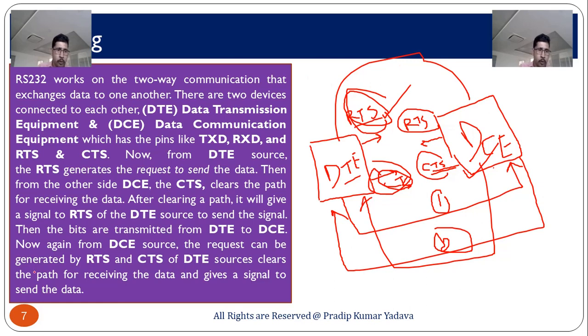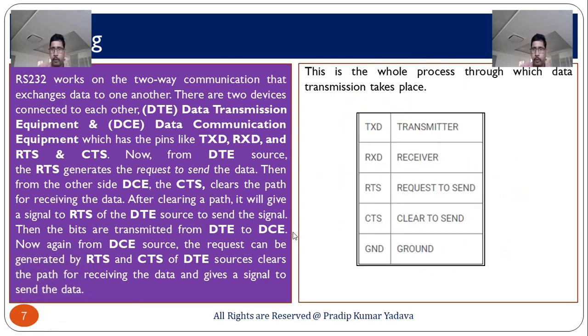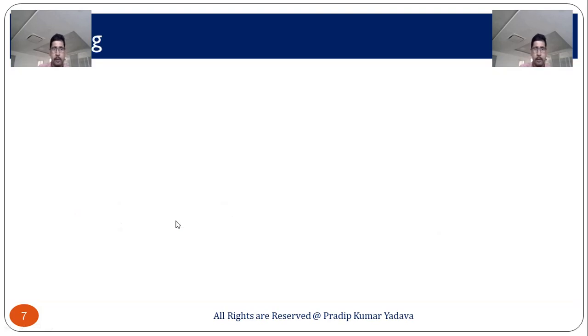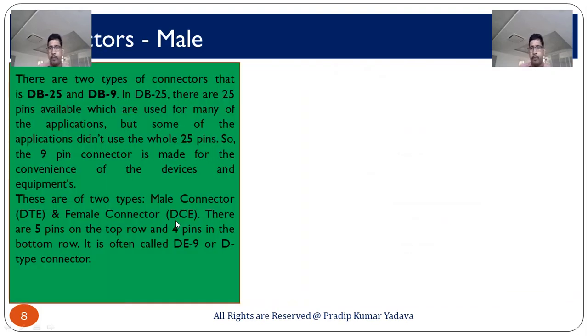We have some pins here: TXD represents transmitter, RXD represents receiver, RTS is request to send, CTS is clear to send, and ground. In the previous picture you can see this is a transmitter and this is a receiver. Now, the connector.